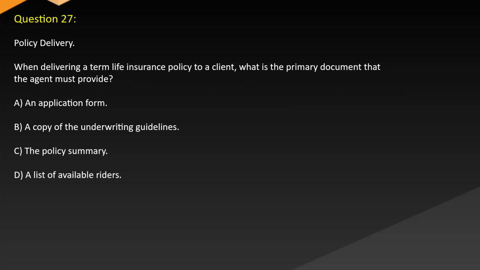Question 27. Policy delivery. When delivering a term life insurance policy to a client, what is the primary document that the agent must provide? A. An application form. B. A copy of the underwriting guidelines. C. The policy summary. D. A list of available riders.